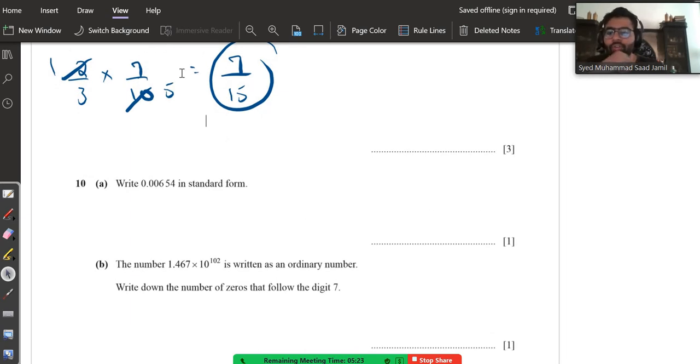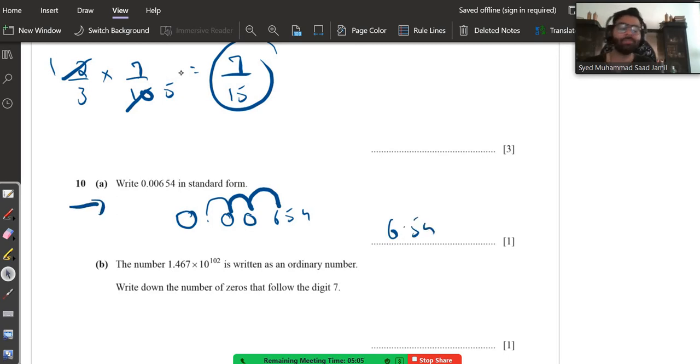Now write 0.00654 in standard form. Now look, 0.00654. 1, 2, 3. You stop after the first non-zero number. So 6.54. Since you went to the right side, 3 places ahead, you're going to write multiply by 10 raised to power minus 3.